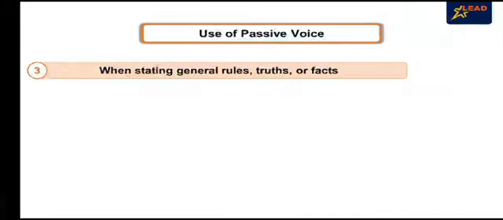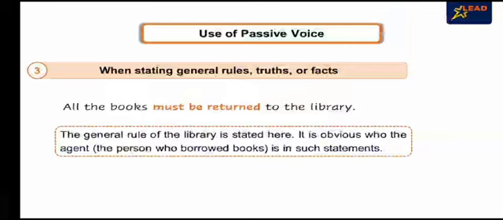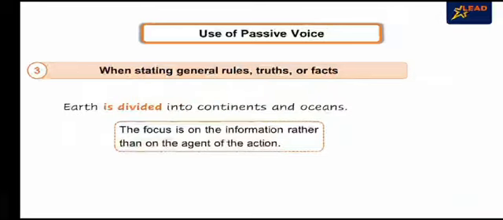We also use passive voice when we are stating general rules, truths, or facts. For example, all the books must be returned to the library. The general rule of the library is stated here. It is obvious who the agent is in such statements. Let us look at another example. Earth is divided into continents and oceans. Here, the focus is on the information rather than the agent of the action.